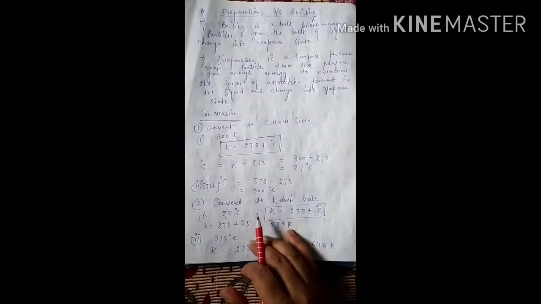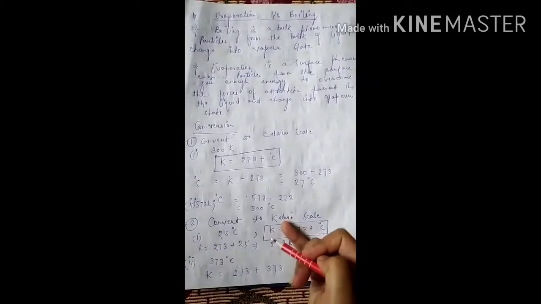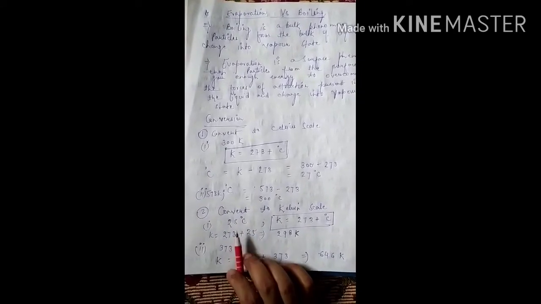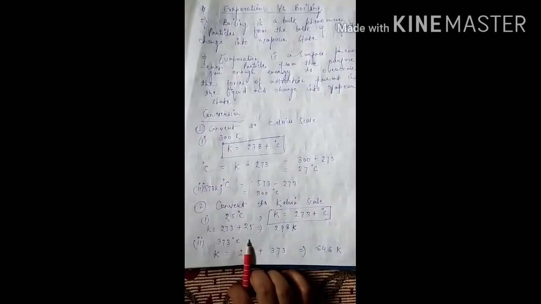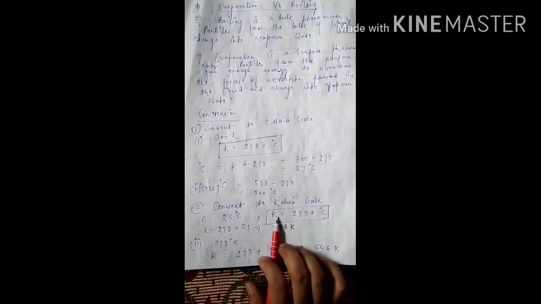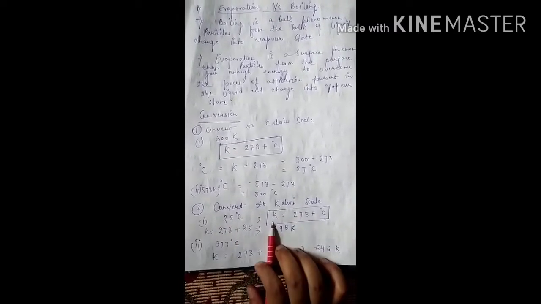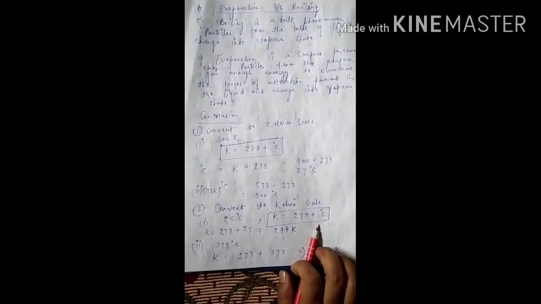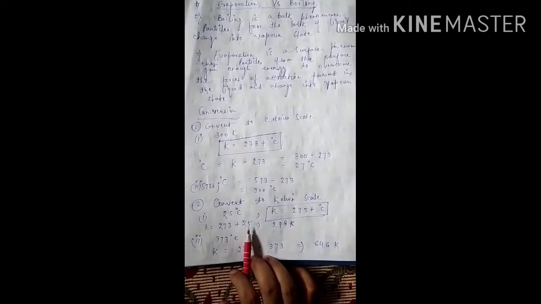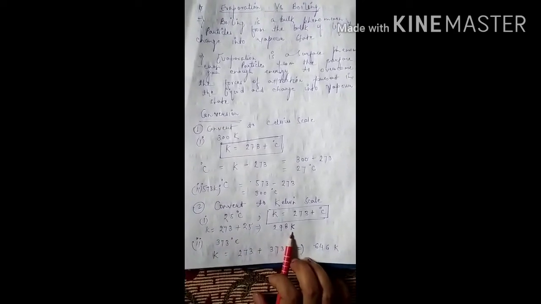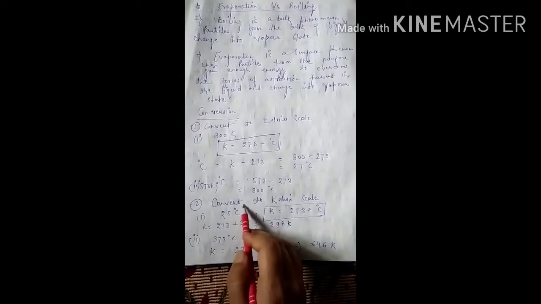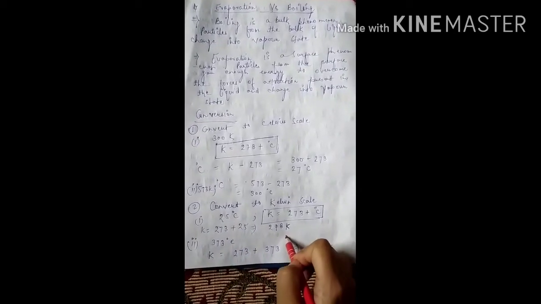Now we convert numbers into the Kelvin scale. There are two numericals, 25 degrees Celsius and 373 degrees Celsius. For 25 degrees Celsius, Kelvin equals 273 plus degrees Celsius, so 273 plus 25 gives 298 Kelvin.